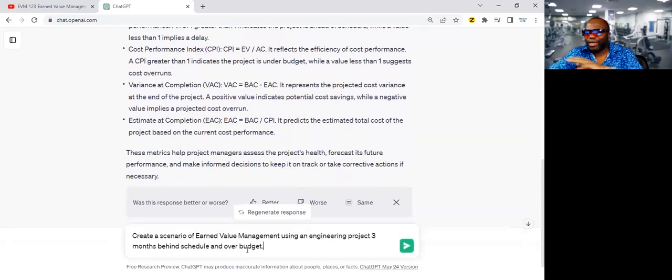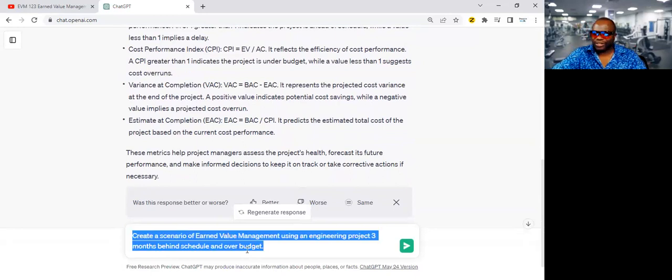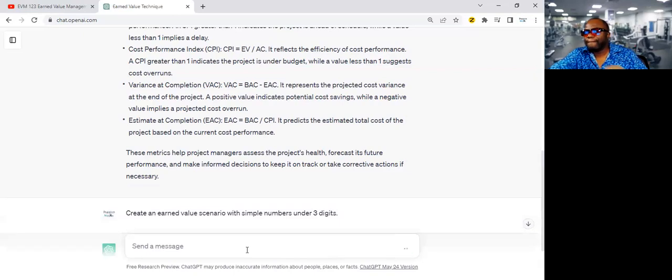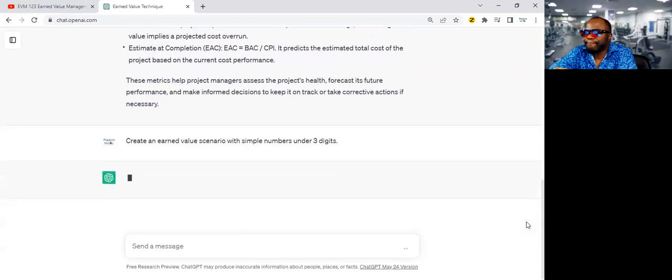But where it could really help you is tell it to create a scenario. Maybe I don't even give it this much, and I just say, create an earned value scenario with simple numbers under 3 digits. Simple earned value, nothing too heavy. And afterwards, I'll give it my more extensive prompt.